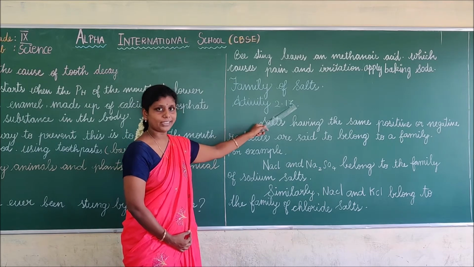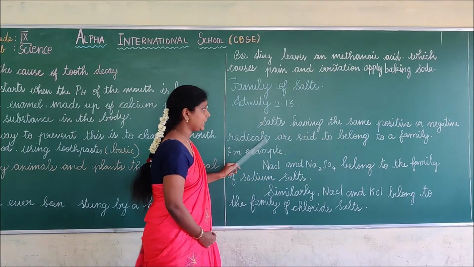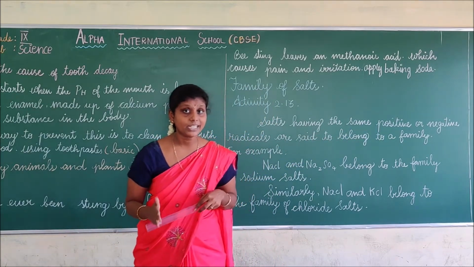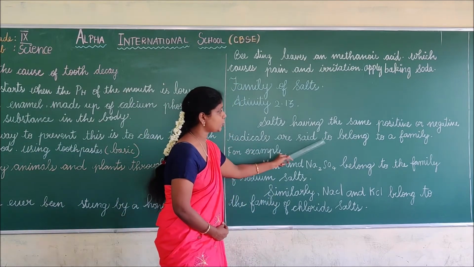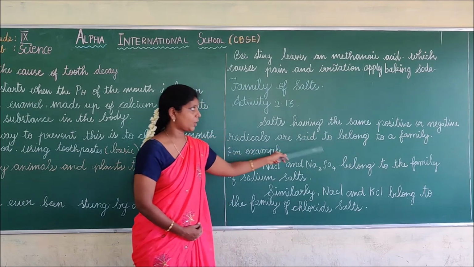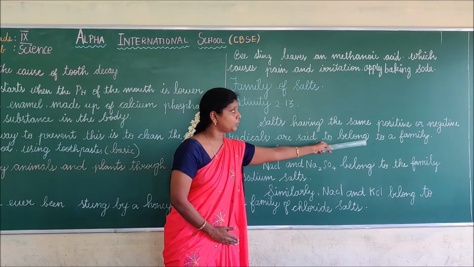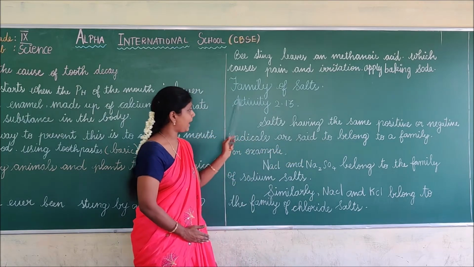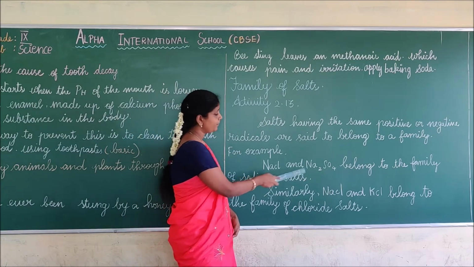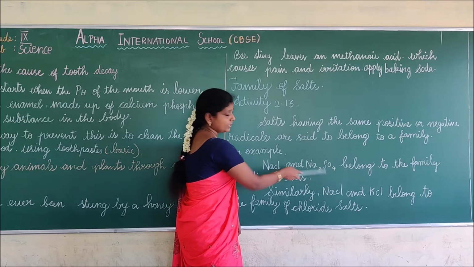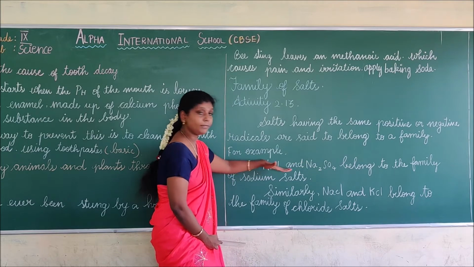Activity 2.13. Salts having the same positive or negative radicals. Salts having how many radicals? 2 radicals, that is positive and negative radicals, are said to belong to a family. The salts which have both positive and negative radicals, we can say they belong to the salt family, that is family of salt. See here, for example, sodium chloride and sodium sulfide. See here also sodium, here also sodium. I am saying sodium chloride.